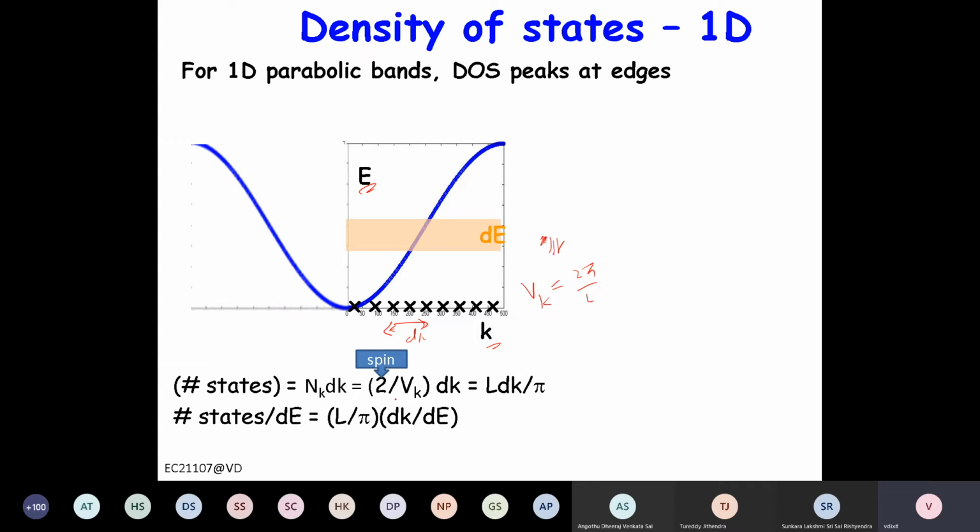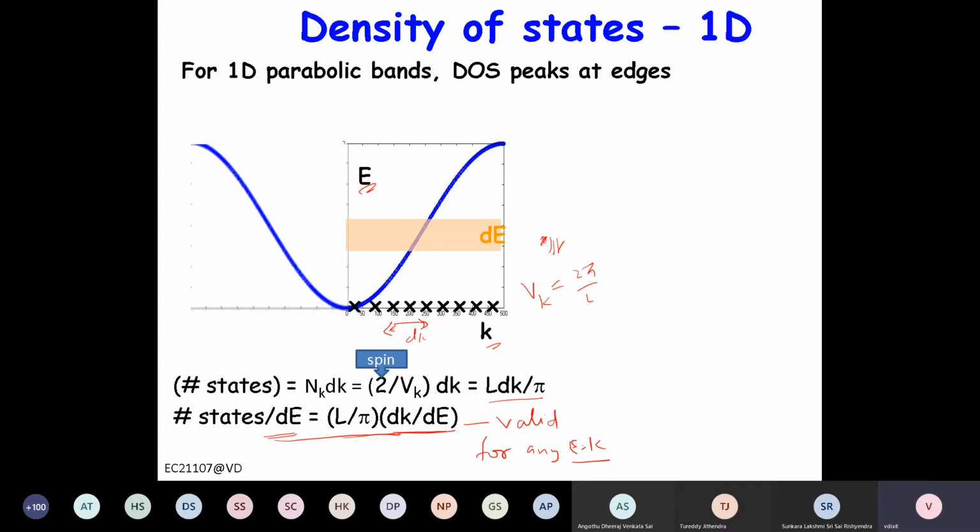So if you simplify it, it becomes L by pi dk, right? Now the number of states per small energy dE will become L by pi times dk by dE, and then we have to find out the E-k relationship. Up to this point, this is independent of the E-k relationship. It is valid for any E-k relationship, whether parabolic or not.